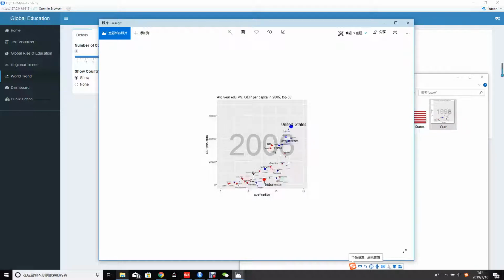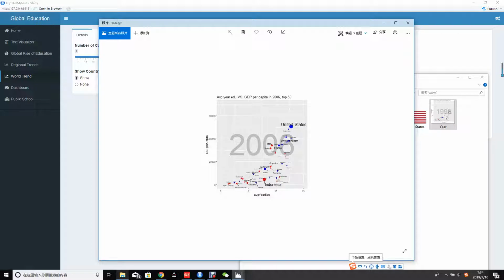And the color of the country is filled by whether more boys or girls are out of school. The blue points show there are more boys out of school, and vice versa. The red points show there are more girls out of school. The x-axis is the average years of education. The y-axis is the GDP per capita.